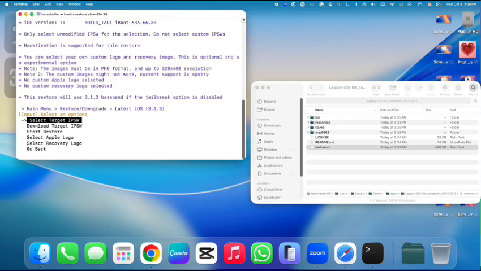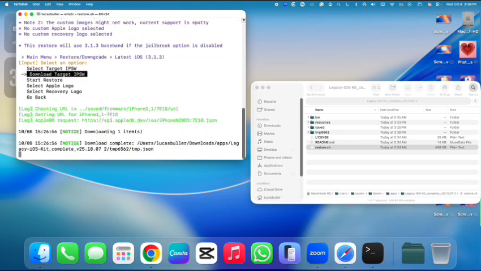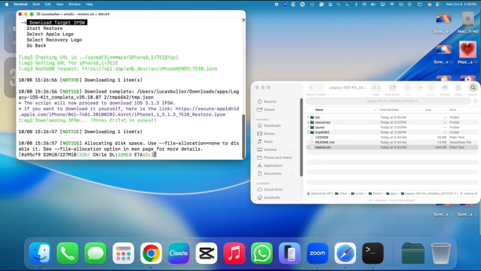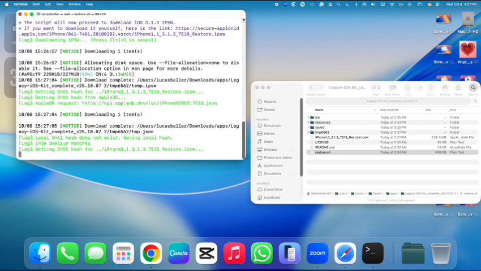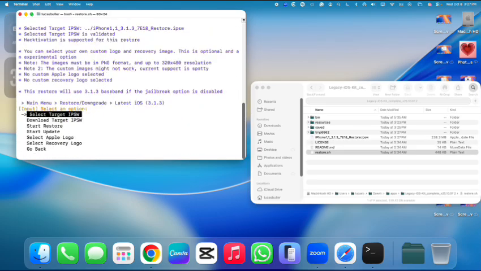Select target. Download. Start restore. Okay, well, I think first we need to download it. And then once that's done downloading. Oh, holy shit. Okay. And now we just do start restore.